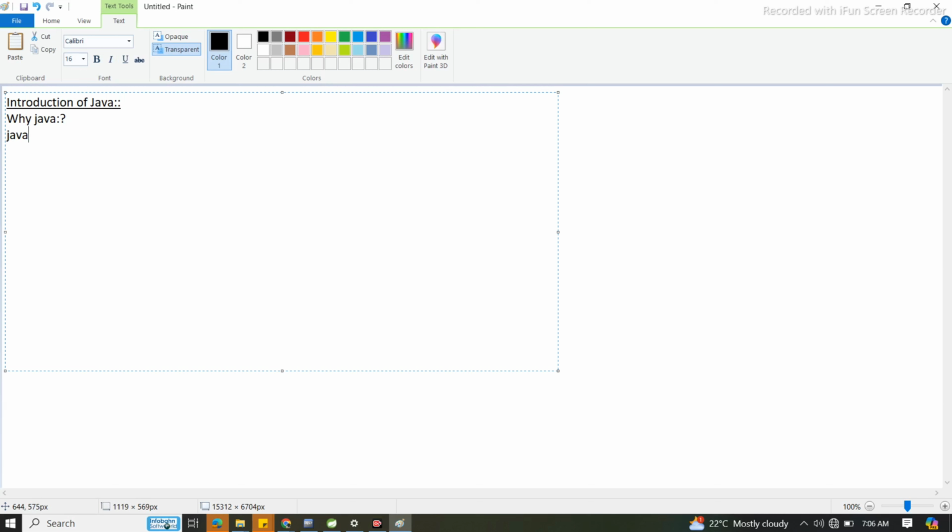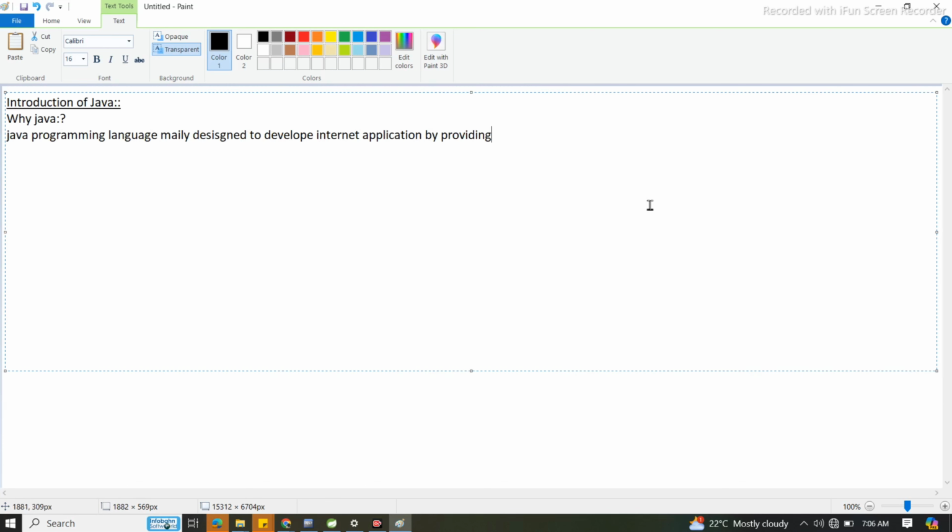Java is a programming language, mainly designed to develop internet applications by providing platform independency. Just now I told you about platform independency.